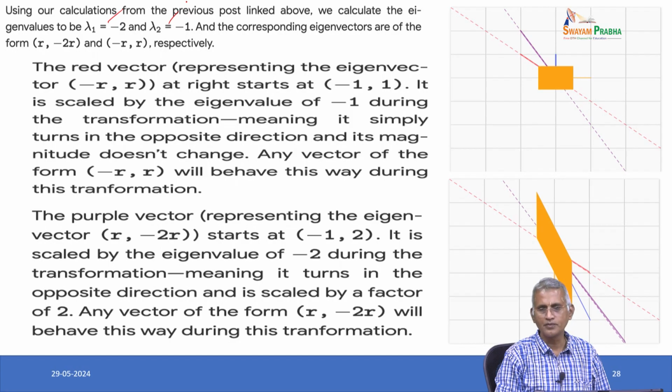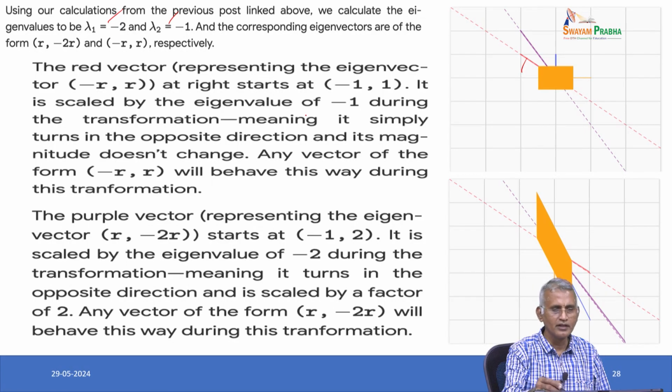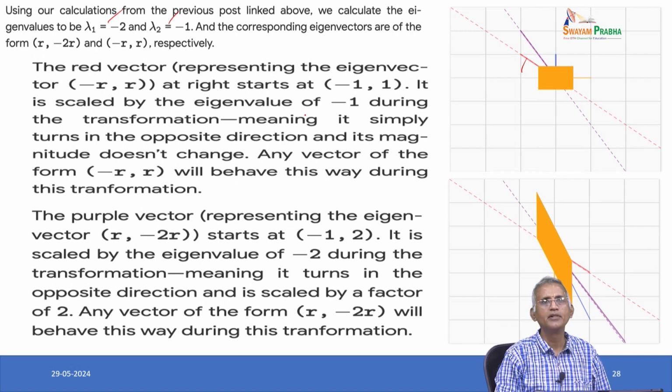In the corresponding picture, the red vector represents minus R, R, and it starts at minus 1, 1 and is scaled by the eigenvalue of minus 1 during the transformation, meaning it simply turns in the opposite direction and its magnitude does not change. That is the pictorial representation corresponding to the vector.